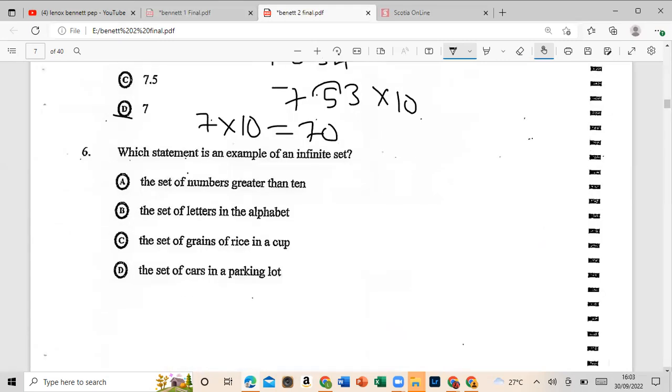Number 6 says, which statement is an example of an infinite set? Before we answer the question, who can type in and tell me what is an infinite set? And I want you to tell me what is a finite set. Alright guys, let's go. Type it in for us. What's an infinite set? What's a finite set?